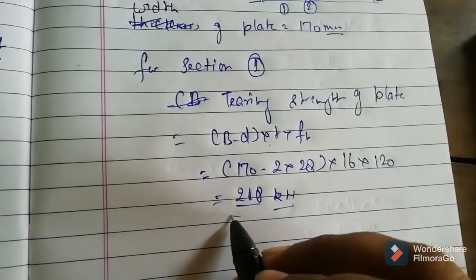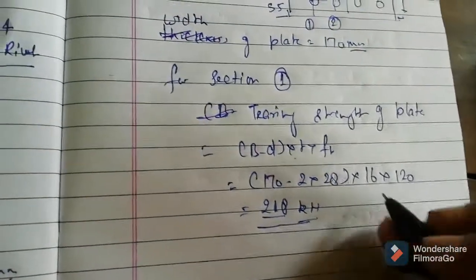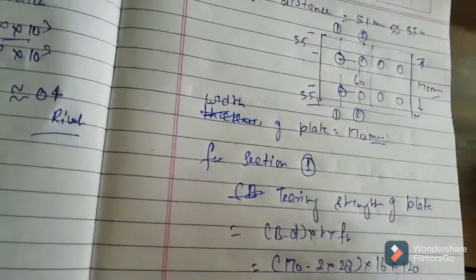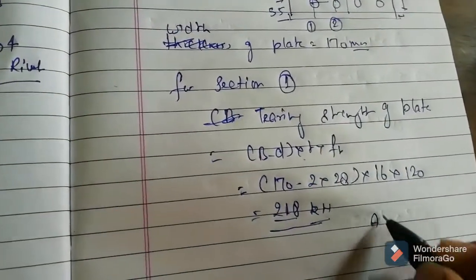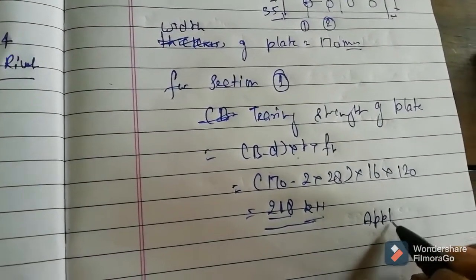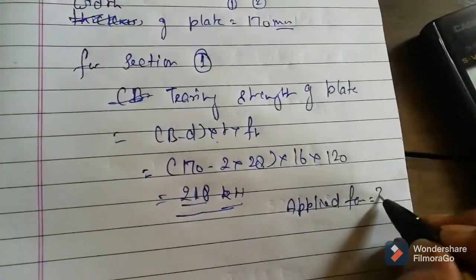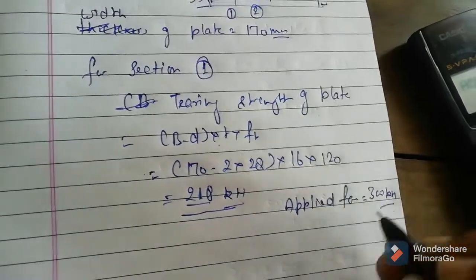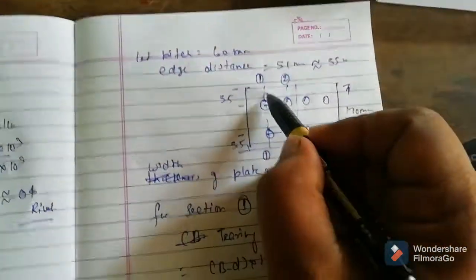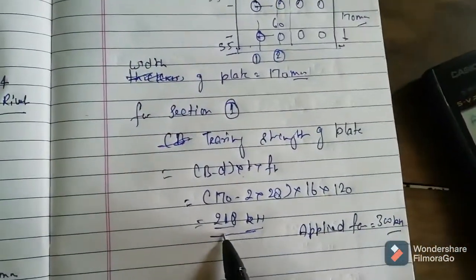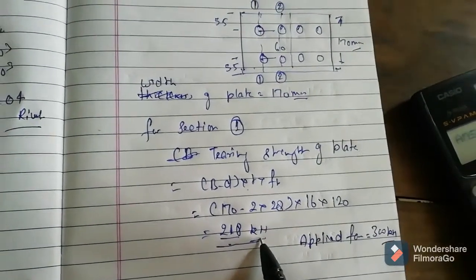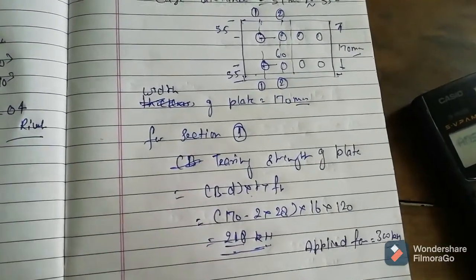So this section fails, because what is the applied force? Applied force equals 300 kilonewton, and section 1 is bearing only 218 kilonewton. So when we apply the load, our section will fail.